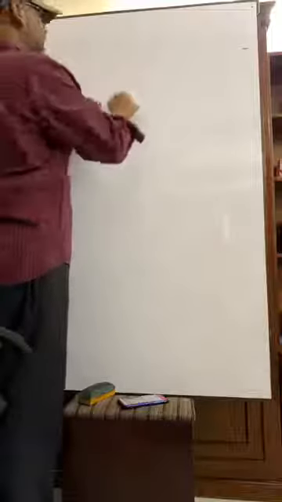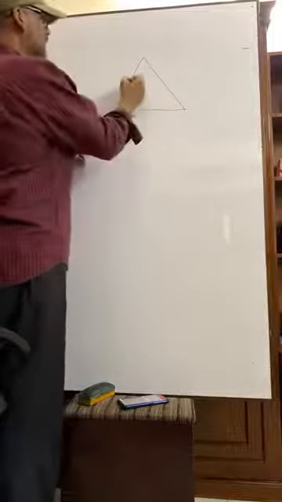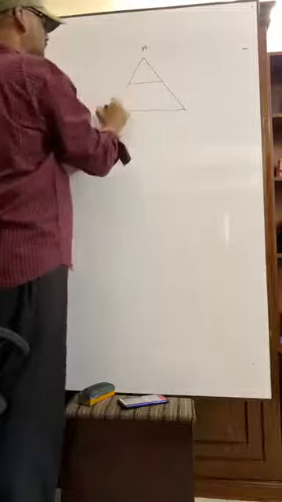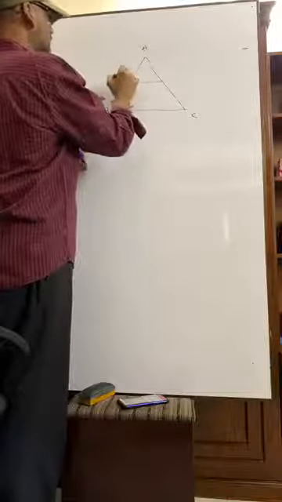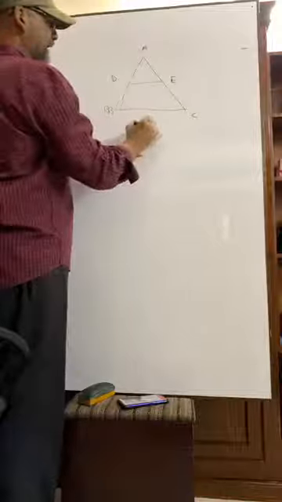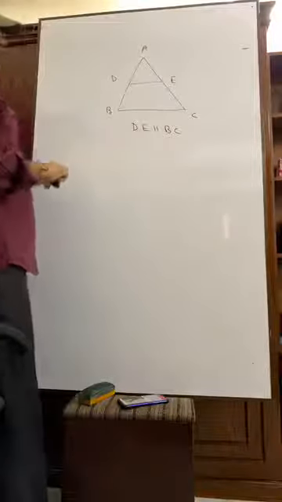Another question. Similarly, DE is parallel to BC. Please try to understand.